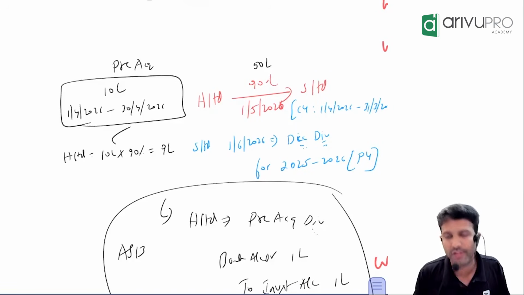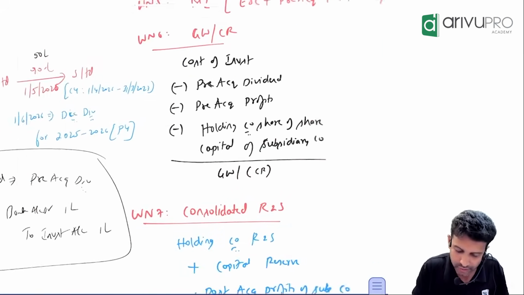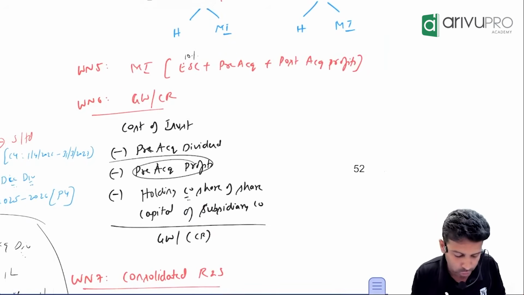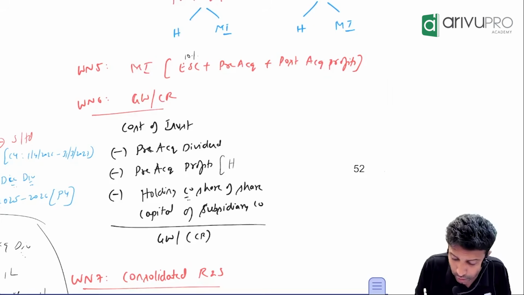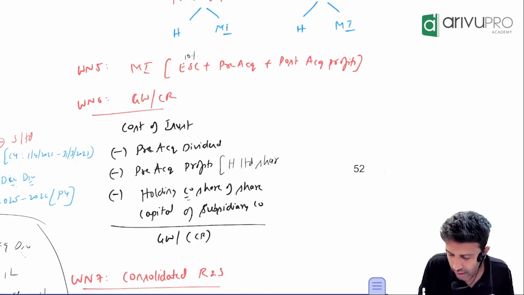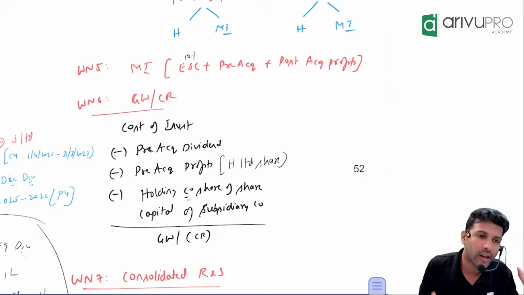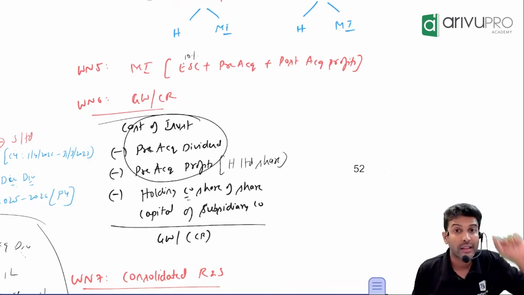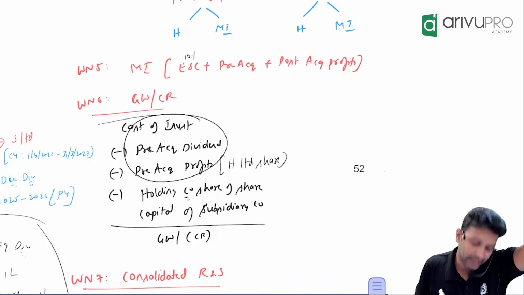Hence, what should we do for this? You tell me in the formula. Pre-acquisition profit you should reduce. That's what we have done here. Take the cost of investment, from that reduce pre-acquisition dividend and also reduce pre-acquisition profit. Total pre-acquisition profit or H Limited's share? Their share of pre-acquisition profit you reduce. By doing these three, what are you going to get? The net cost of investment.